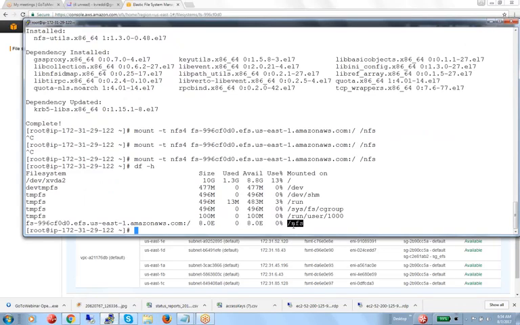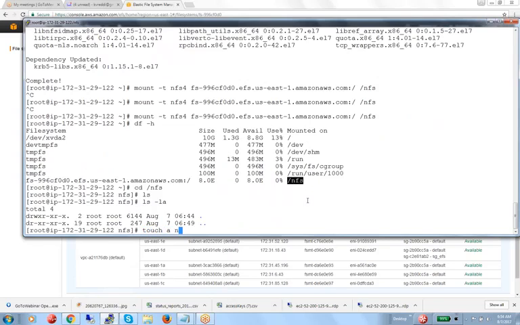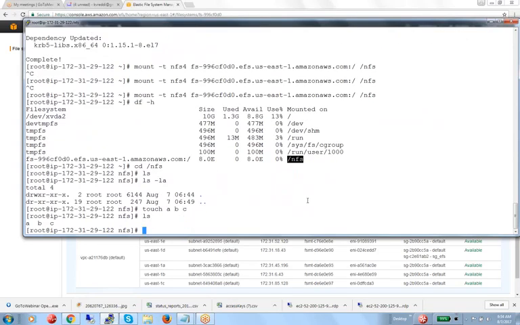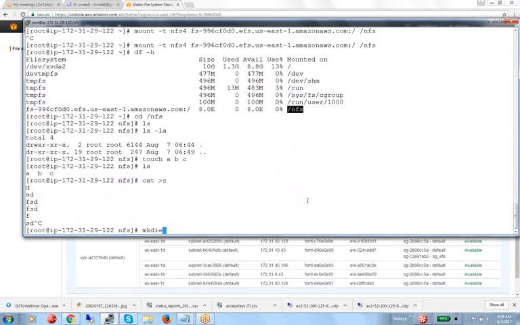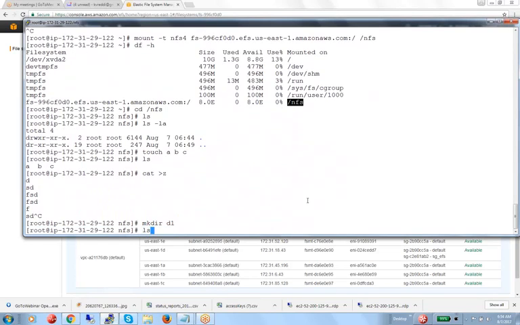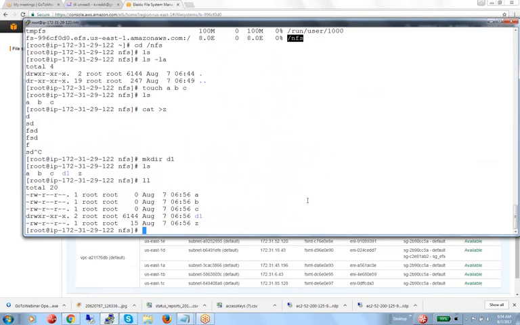Suppose now I go to the NFS directory. Suppose nothing is there. Touch a, b, c. I'm creating some files also. cat greater than g, mkdir b1. So we created the files and directory, some text files. Okay, we have all the things.